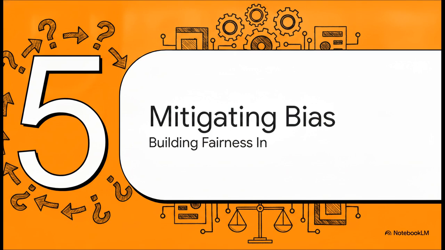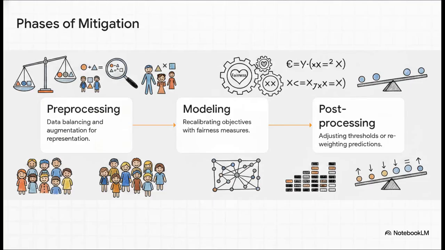And finally, Section 5, mitigating bias in AI. So how do we actually start building fairness directly into the machine learning lifecycle? The good news is we can mathematically reduce bias while maintaining the model's accuracy by intervening at 3 specific chronological steps. Step 1 is data preprocessing. So before we even train the model, we can balance out the data sets, augment underrepresented groups, and make sure the data is fair from the jump.